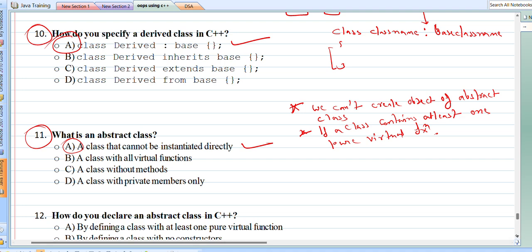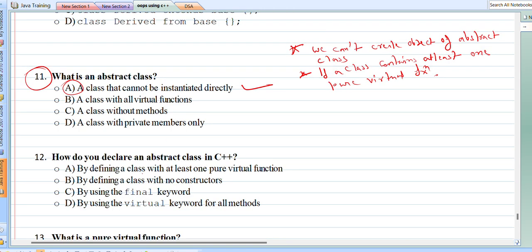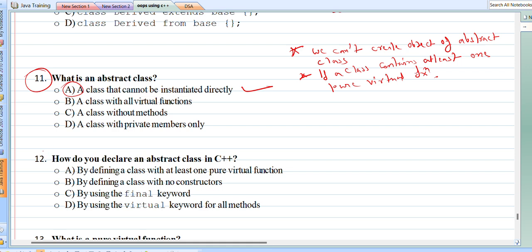Now the next question is, how do you declare an abstract class in C++? An abstract class is called abstract when it contains at least one pure virtual function, because in C++ we do not use any keyword like abstract.